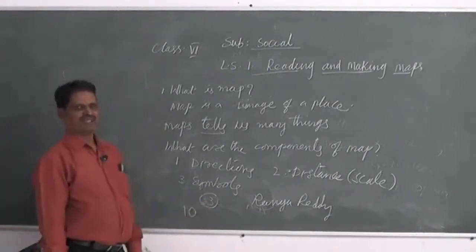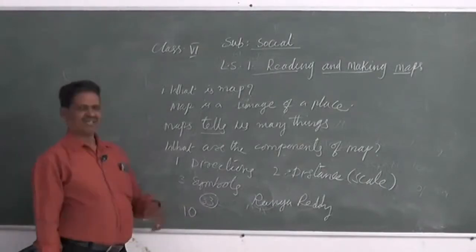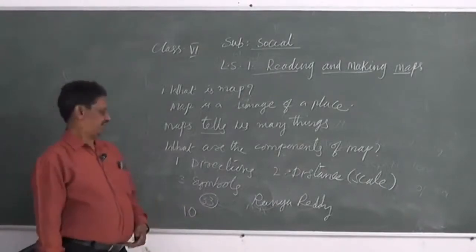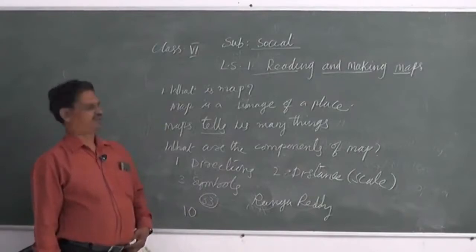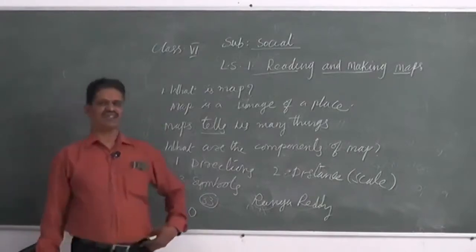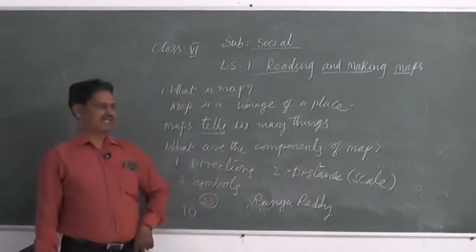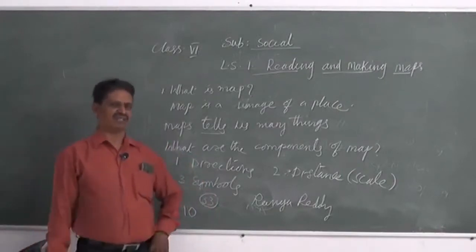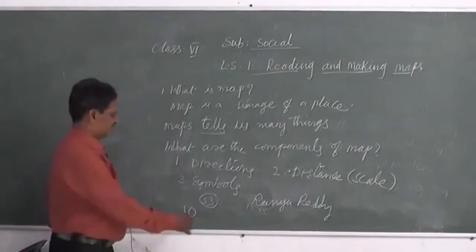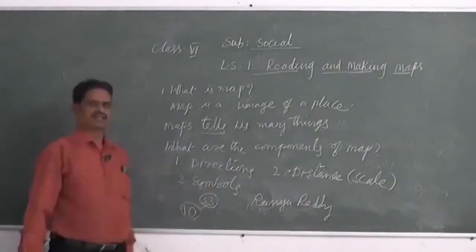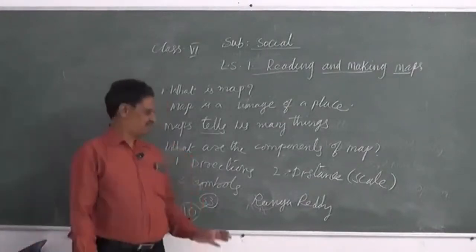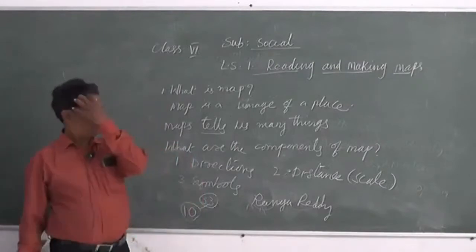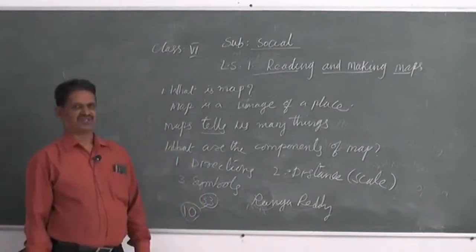After the formation of Telangana, for decentralization of the state and administrative convenience, the 10 districts were divided into 33 districts. So likewise we can find any political division in the administrative map.